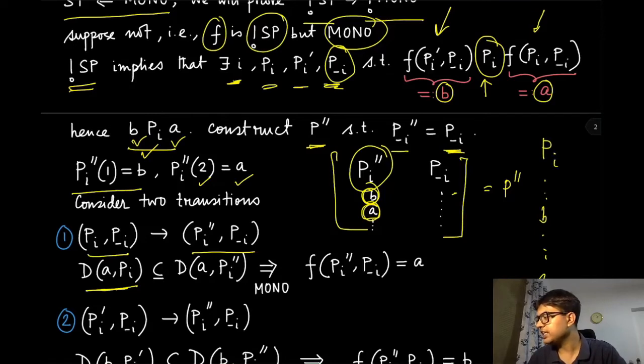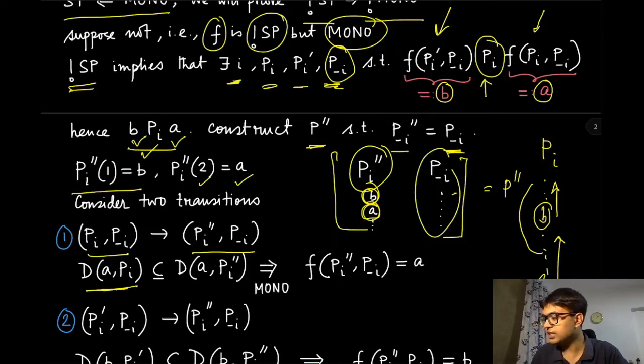For all the other agents, nothing is changing, so we don't really need to care about that. Now what we are doing is pushing B to the top and A to the second top. So the only possibility is that all the alternatives, except B, which were above A, are now coming down below A. That is the reason we can safely write that the dominated set of A under this PI is weakly getting larger in the new preference profile of PI double prime.